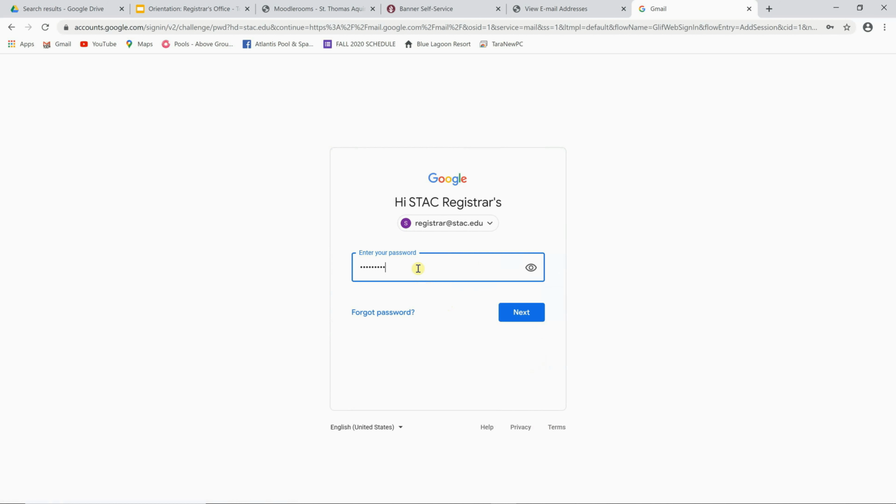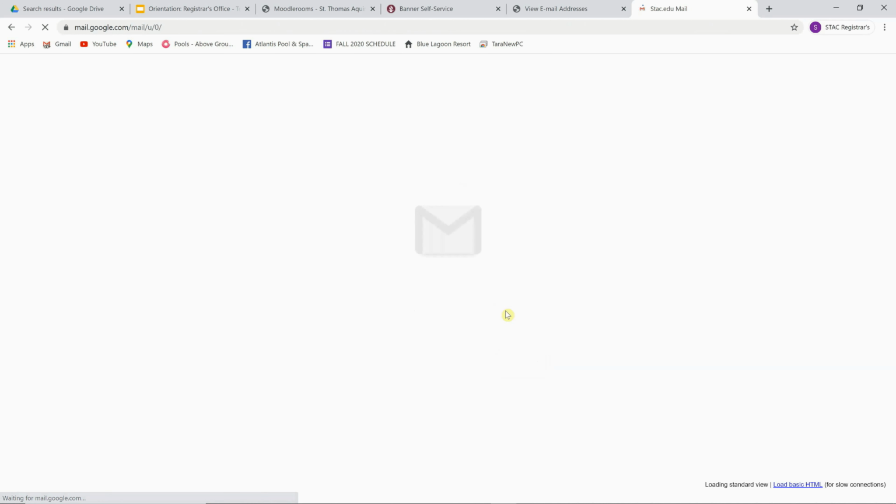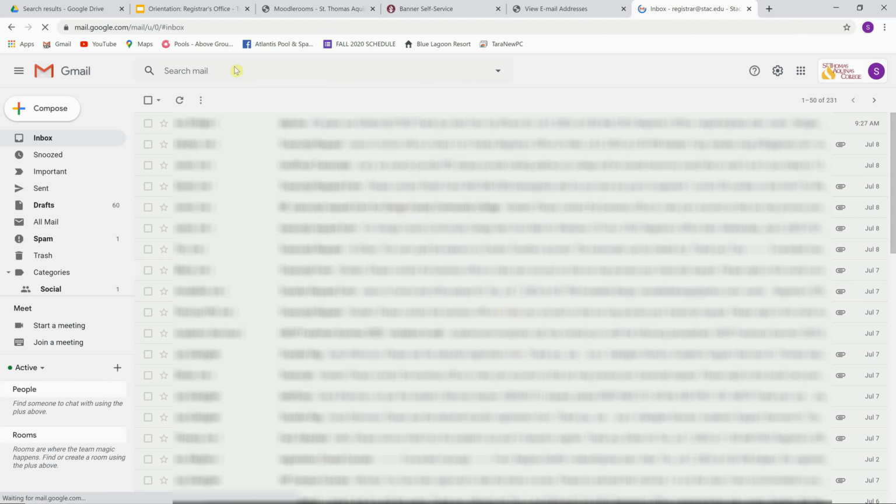And then you want to enter your password. So as I said before, it's the 8 digits of your birth date. So if your birth date is January 1st, 2001, it would be 01/01/2001. Okay, so make sure you're entering in this screen the 8 digits of your birth date, and then select Next. And then it should bring you into your STAC email account.